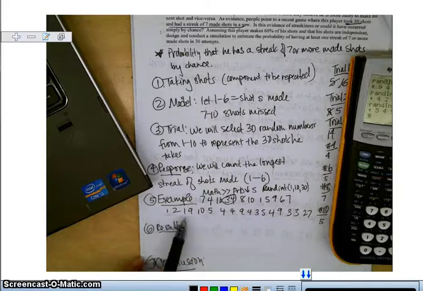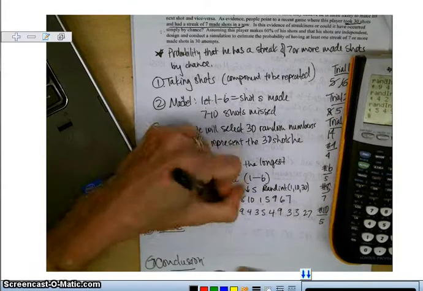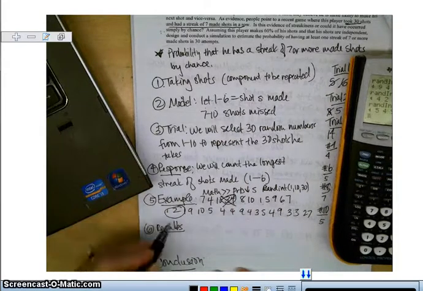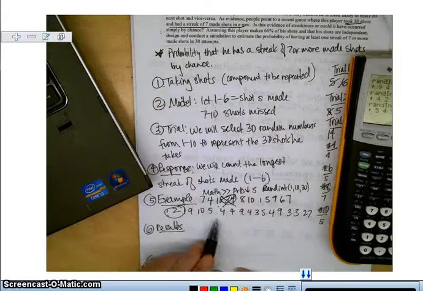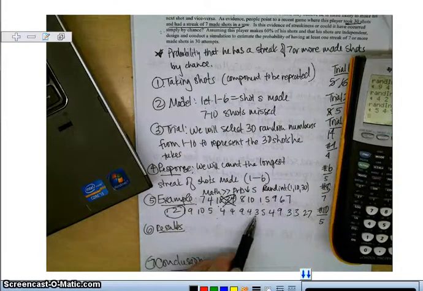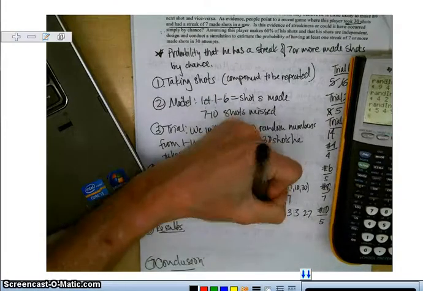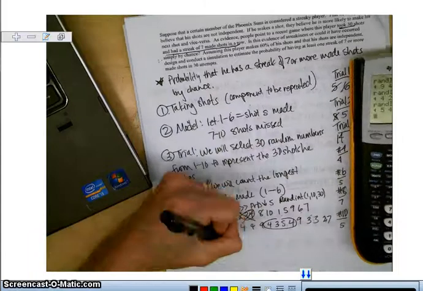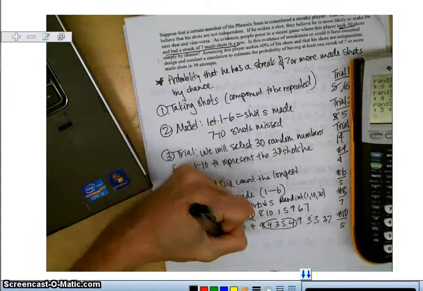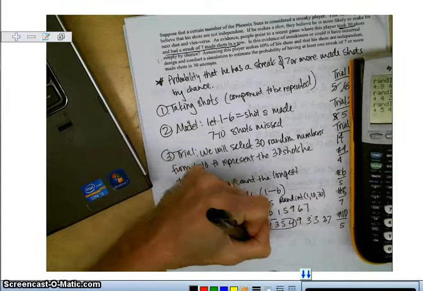Okay, here's 1, 2, 3 shots made. So that's going to trump that first one. So there's a streak of 3 shots made. Here's another streak of 3, but we still just have 3 as the highest. Here's a streak of 1, 2, 3, 4. He made 4 shots there. He also made 4 shots here. So in my example, he had a streak of 4 shots.